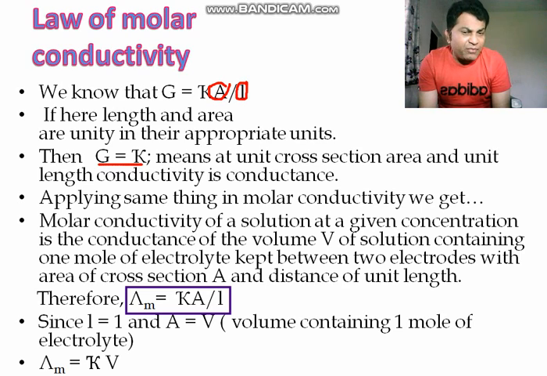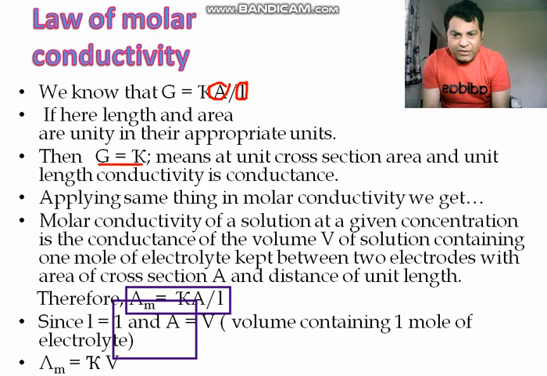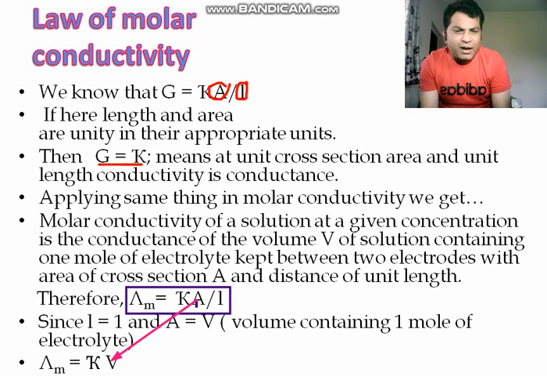Now in place of A we have to put V, and L is 1. So lambda is equal to kappa into V.